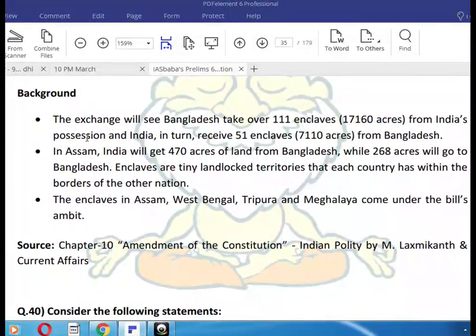In Assam, India will get 470 acres of land from Bangladesh, while 268 acres will go to Bangladesh. Enclaves are tiny landlocked territories that each country has within the borders of the other nation. The enclaves in Assam, West Bengal, Tripura and Meghalaya come under the bill's ambit.